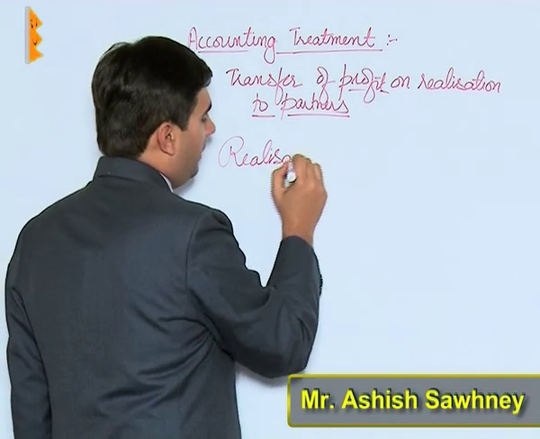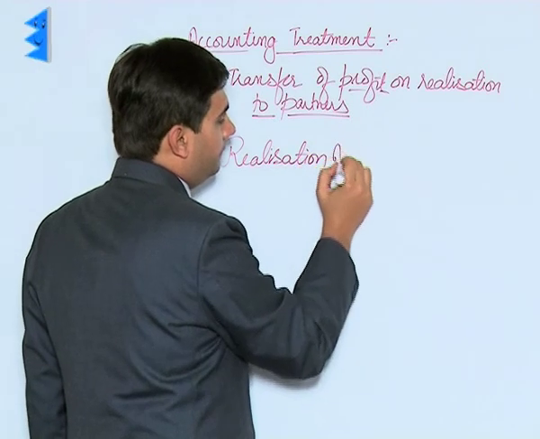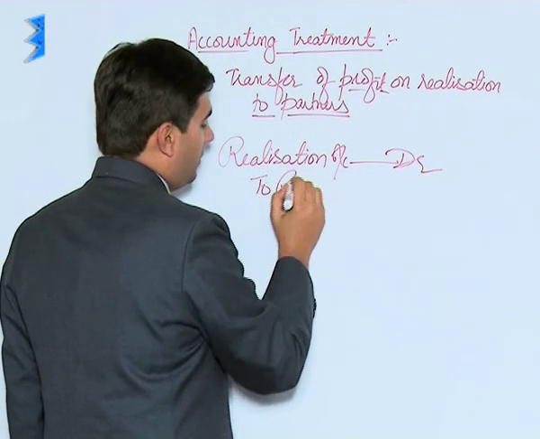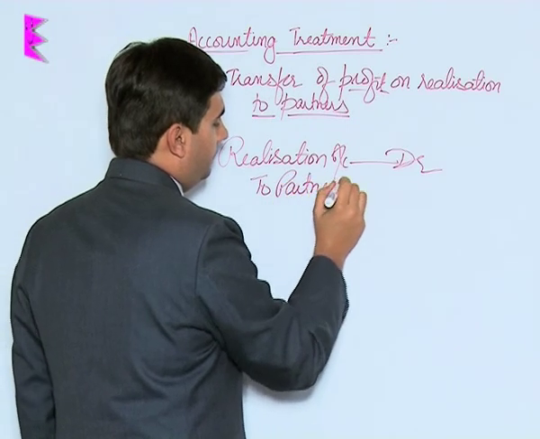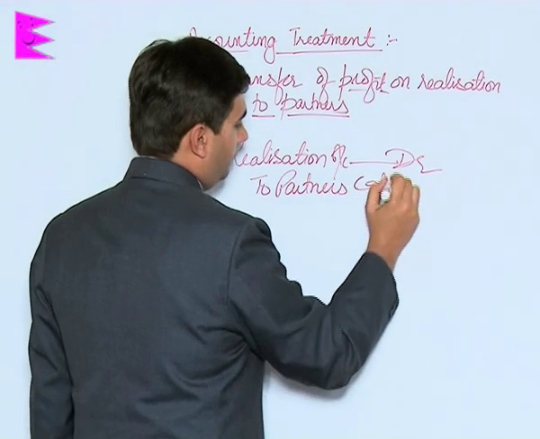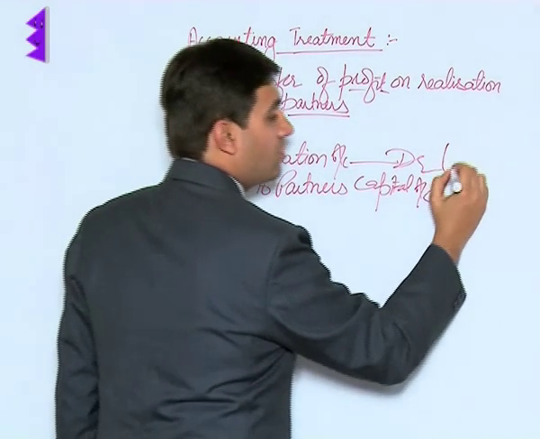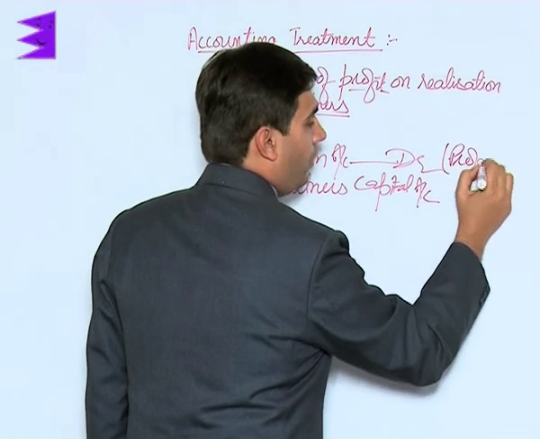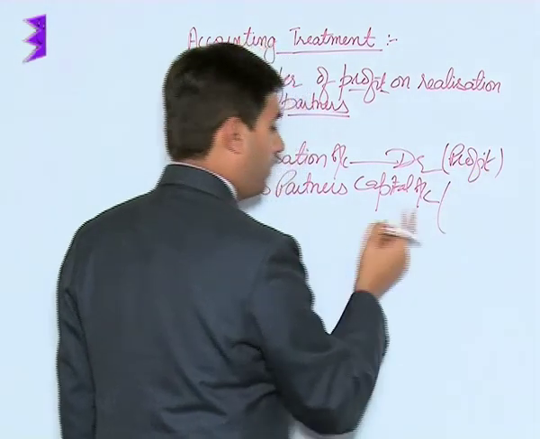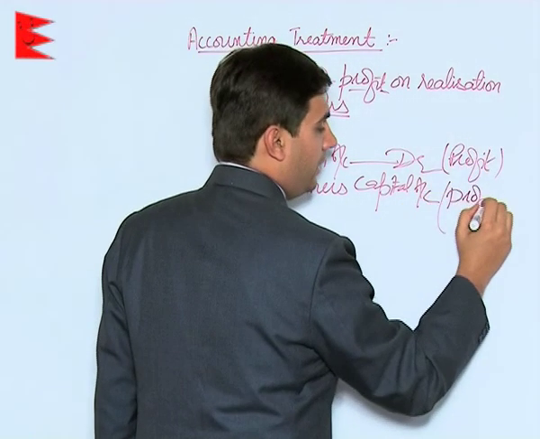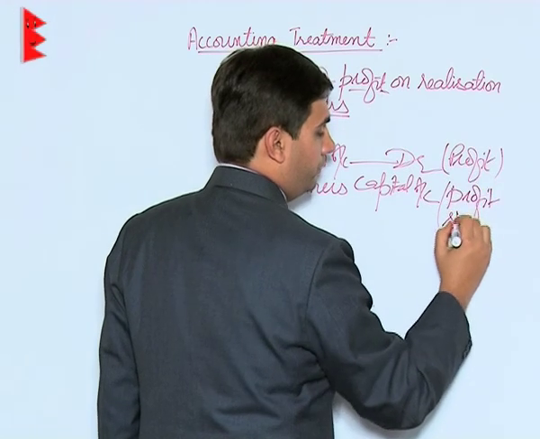realization account debited to partners' capital account in realization. It would be the amount of profit and partners' capital account in their profit sharing ratio.